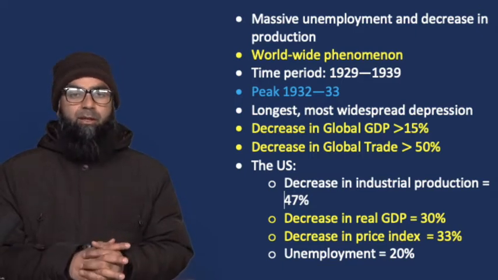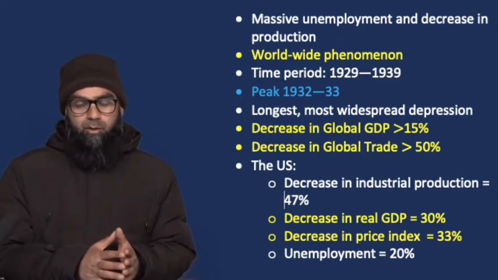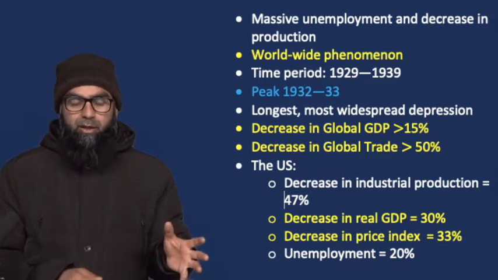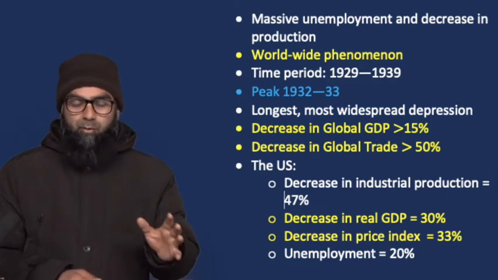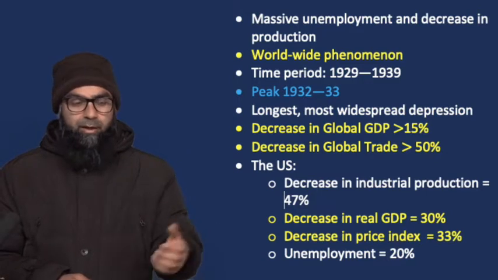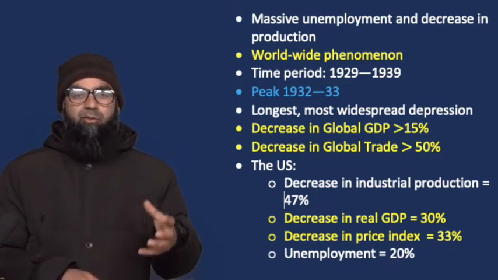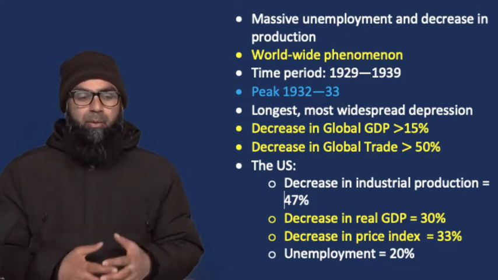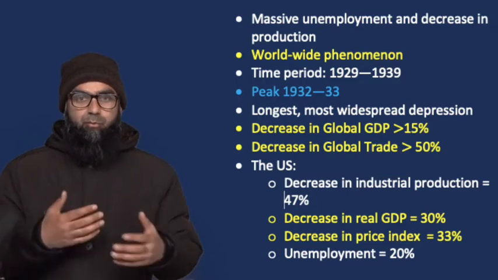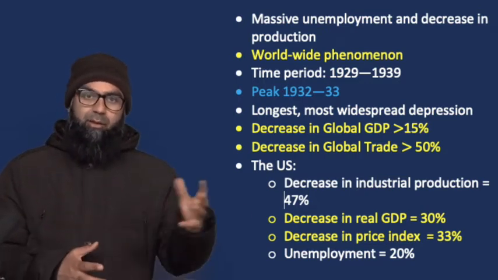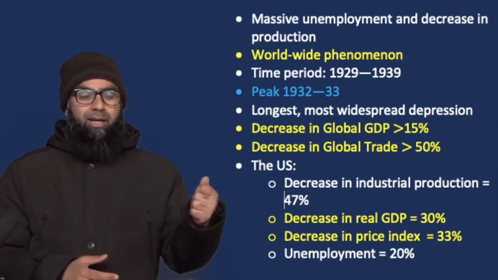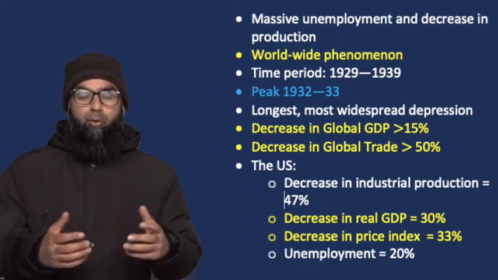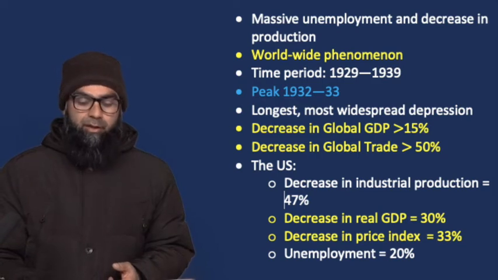So the point here is that earlier we talked about classical economics, which believes that there will be no overproduction and no massive unemployment in the long run. But here, what we are witnessing is massive overproduction, massive decrease in GDP, massive unemployment, massive reduction in international trade, and it is persisting for a long time. Therefore, the beliefs that classical economics put forward were proved to be wrong in the context of the Great Depression.